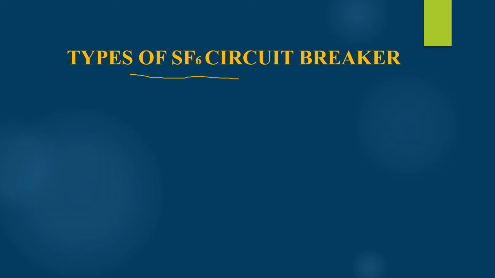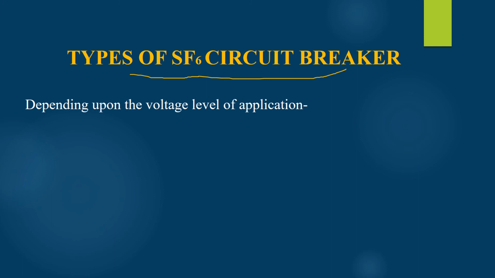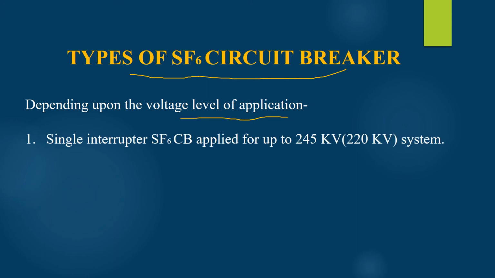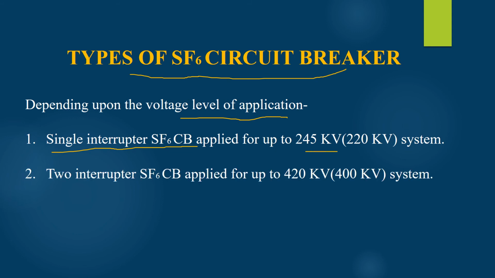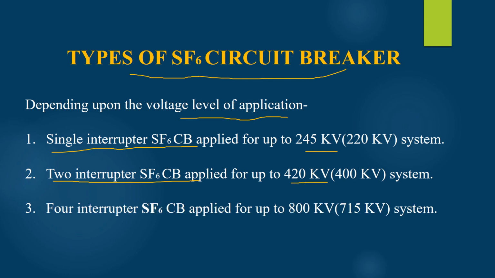Types of SF6 circuit breaker. Depending upon the voltage level of application, there are basically three types of SF6 circuit breaker. First, single interrupter SF6 circuit breaker. These are generally applied for system voltage up to 245 kV. The second one is two interrupter SF6 circuit breaker. These are applied for system voltage up to 420 kV. The final one is four interrupter SF6 circuit breaker, which are applied for system voltage up to 800 kV.